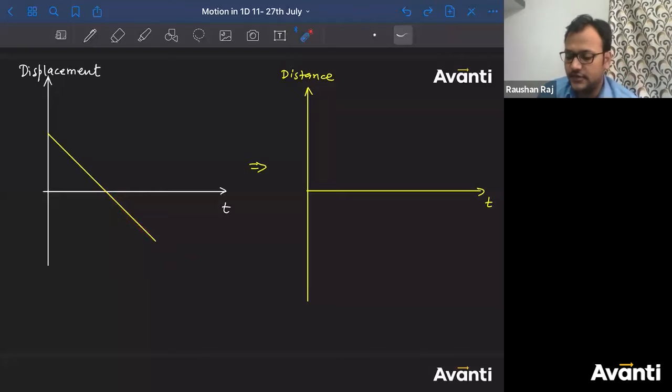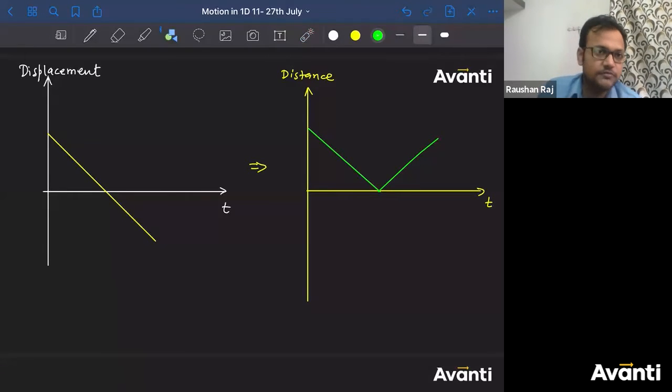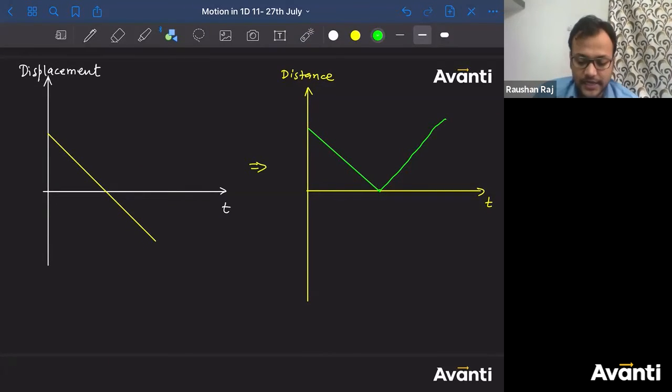You have to be a little careful here. Otherwise, it will have the same graph till this time. After this, it will also have the mirror image. Because if the direction of motion does not change, and we are talking about motion in a straight line, then distance will be equal to displacement. We have already discussed that if the direction of motion does not change and the particle is moving along a straight line, then distance will be equal to the displacement.